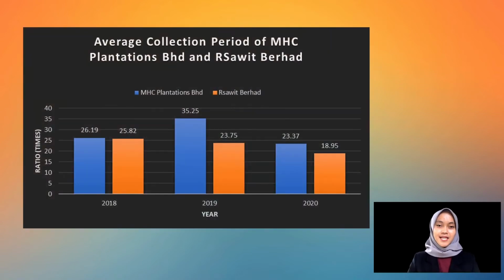Graph 4 shows the average collection period for MHC Plantation, which has risen and fallen from 2018 to 2020, while Ribunan Sawit has reduced for these 3 years. In 2020, Ribunan Sawit had the shortest average collection period compared to MHC Plantation at 18.95 and 23.37 days respectively. This means that the company is able to collect the debts from its account receivable in just 19 days. Meanwhile, MHC Plantation takes 23 days to receive the payment from its clients. Therefore, Ribunan Sawit Berhad is faster in collecting the account receivable.